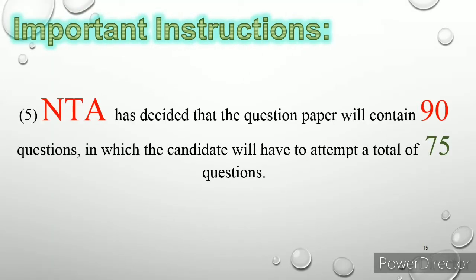Keeping in mind various decisions taken by various boards across the country regarding amendments in the syllabus, NTA has decided that the question paper will contain 90 questions, in which the candidate will have to attempt a total of 75 questions only. The choice will be given in section B, that is the numerical answers will be there in section B, which will not have any negative marks. This is one of the important announcements from NTA.